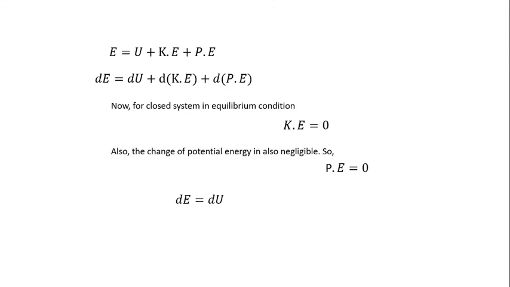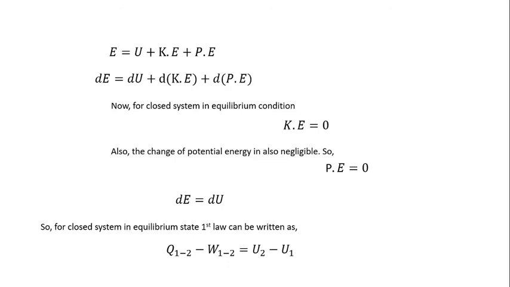In that case we can write that dE equals dU, that is, the change in internal energy equals the change of intermolecular energy. So for any closed system in equilibrium, the first law can be written as Q minus W equals U2 minus U1, or Q equals W plus U2 minus U1.